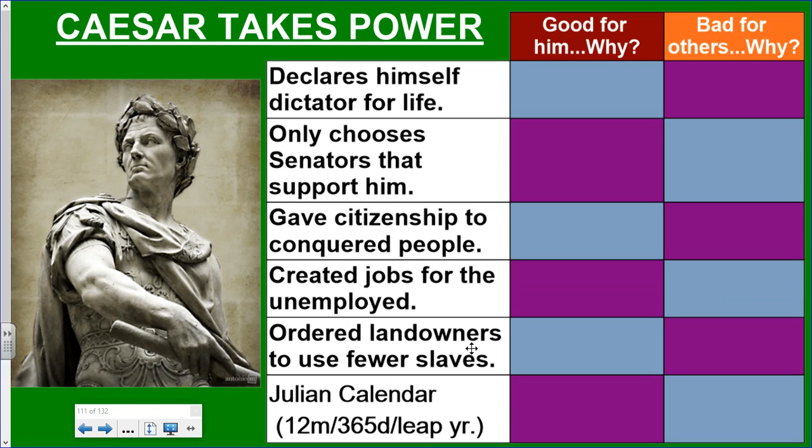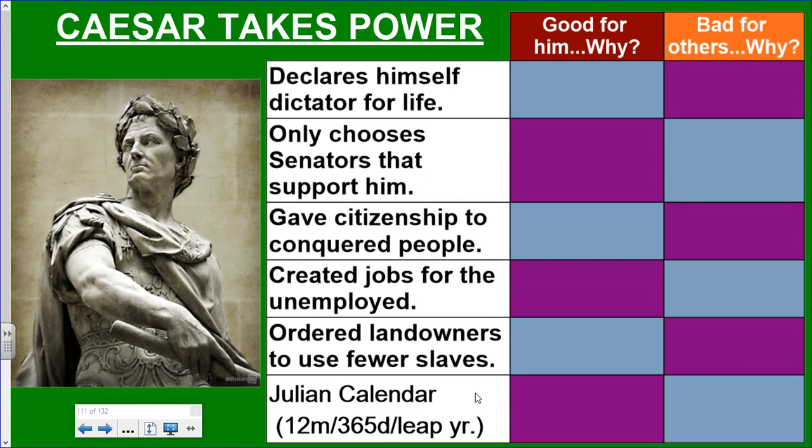All right, also with this one, he orders landowners to use fewer or in some cases zero slaves. So this is a pretty obvious one if you think about it at the beginning, but there's also a bad side if you think about it. So it's good for him that he's saying that you have to use fewer slaves or no slaves, but why would some people think that it's bad for them?